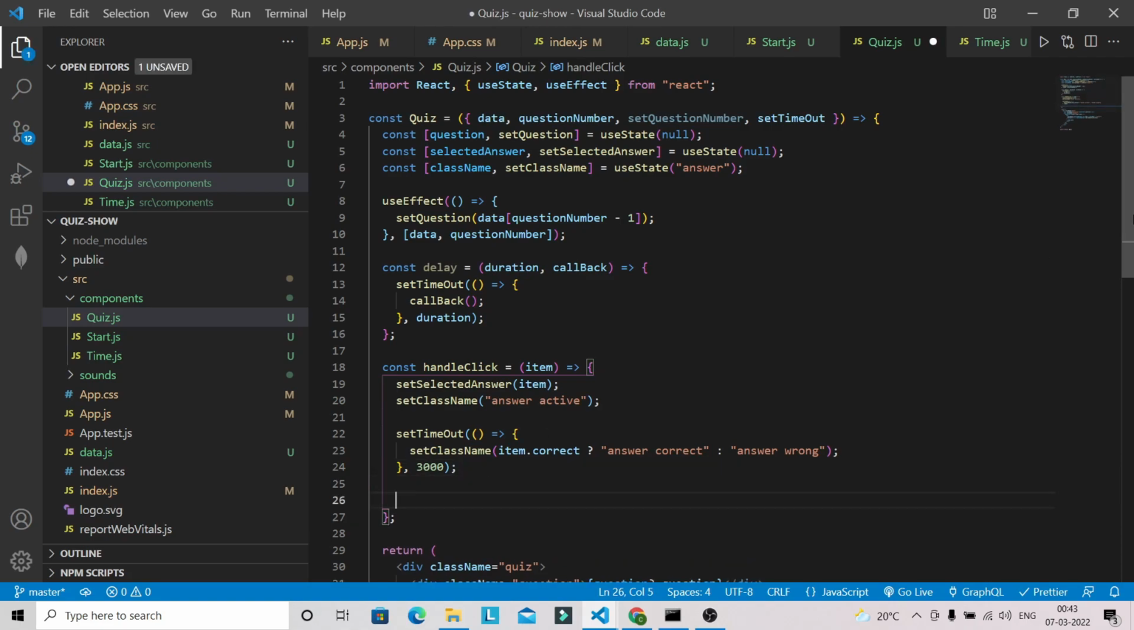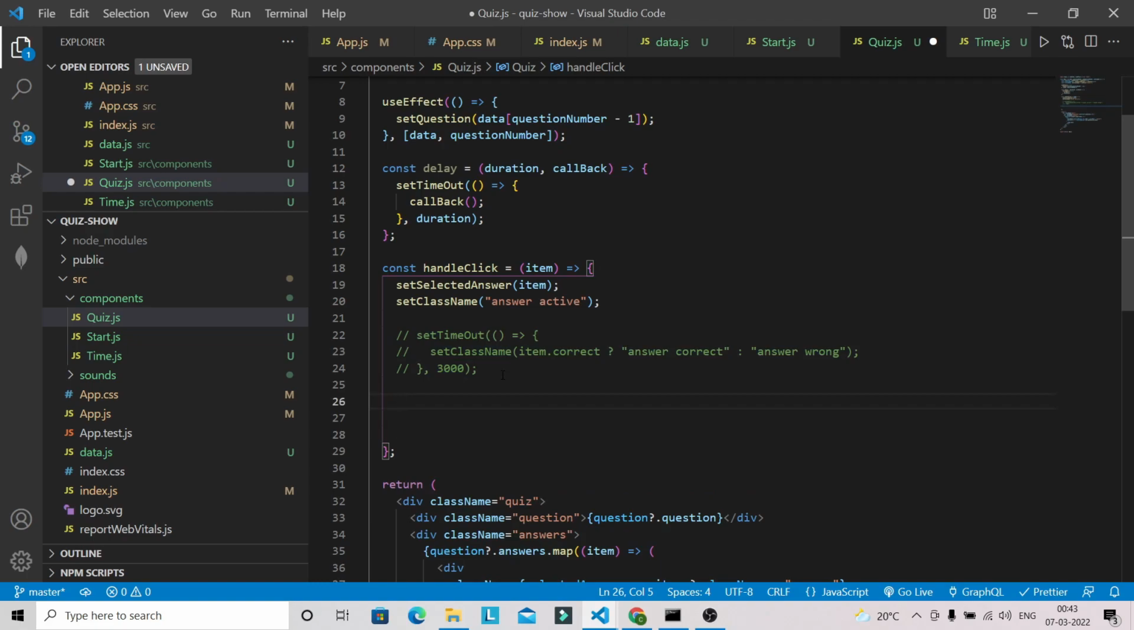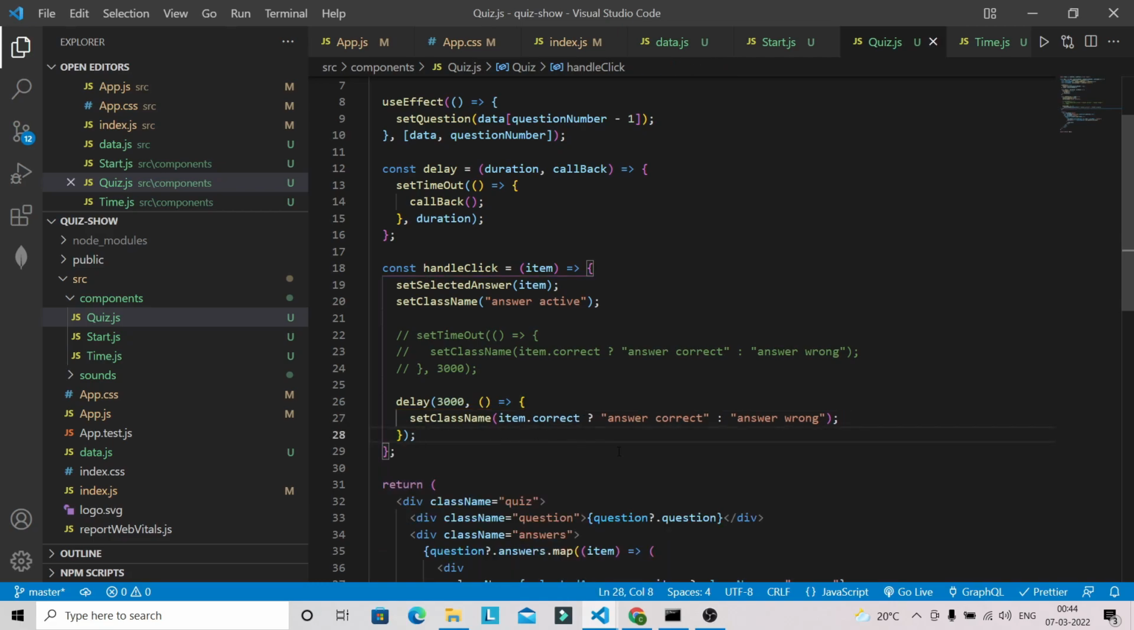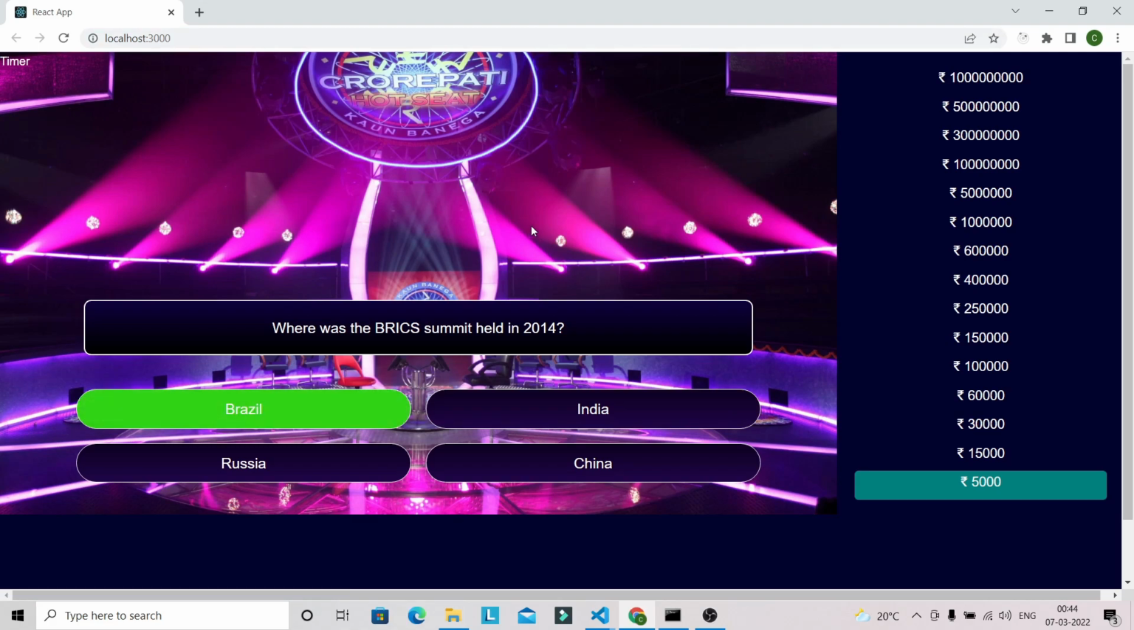So we can just comment this one out, and we can use delay here, and give it 3000, that is 3 seconds, and provide this callback. I'm just going to copy this line. Okay, let's save this one, and we can verify whether it's working or not. So let's go to the browser, refresh this one, and select this one. So it is working.